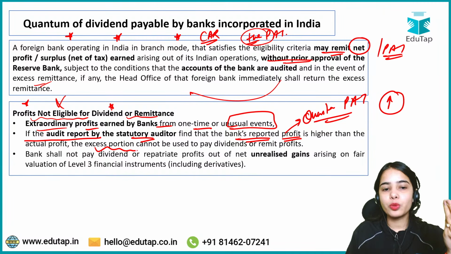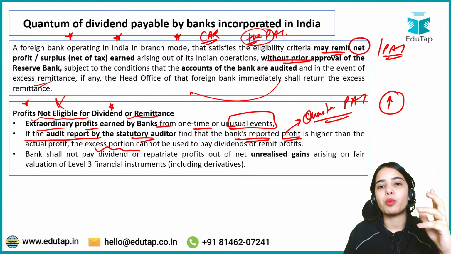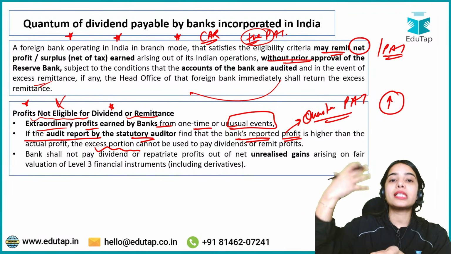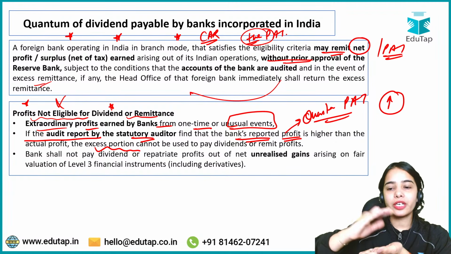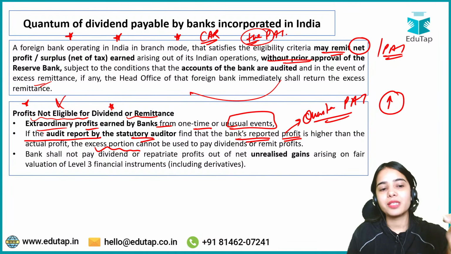So the excess portion of the profit that has been declared by the bank cannot be provided in the form of dividend, because that excess profit is not present. The bank has just overstated its profit. So the bank is not allowed to give the dividend from that overstated amount, because that overstated amount is not present as per the auditor.